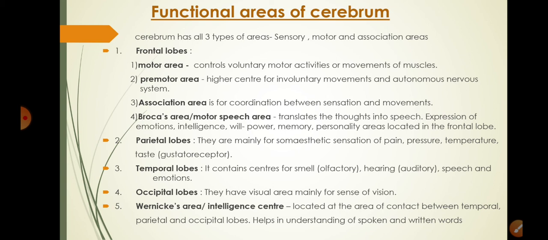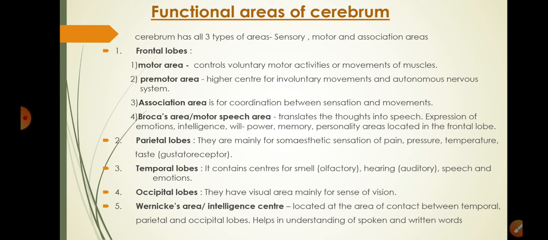Premotor area is higher center for involuntary movements and autonomic nervous system. Association area is for coordination between sensation and movements, and Broca's area or motor speech area translates thoughts into speech. Expression of emotions, intelligence, willpower, memory, and personality areas are located in the frontal lobe.